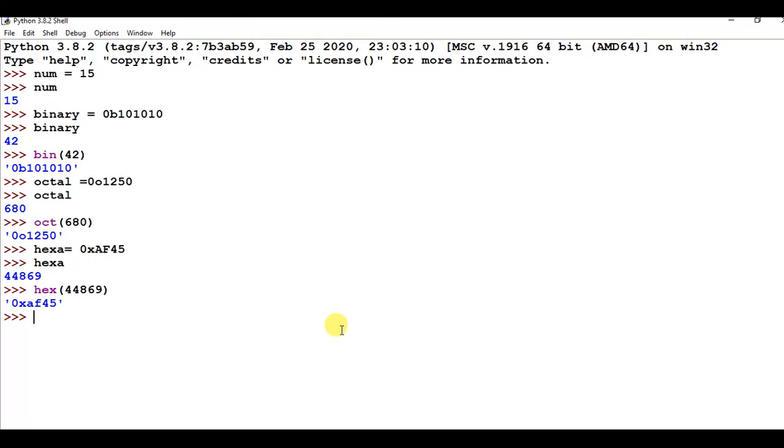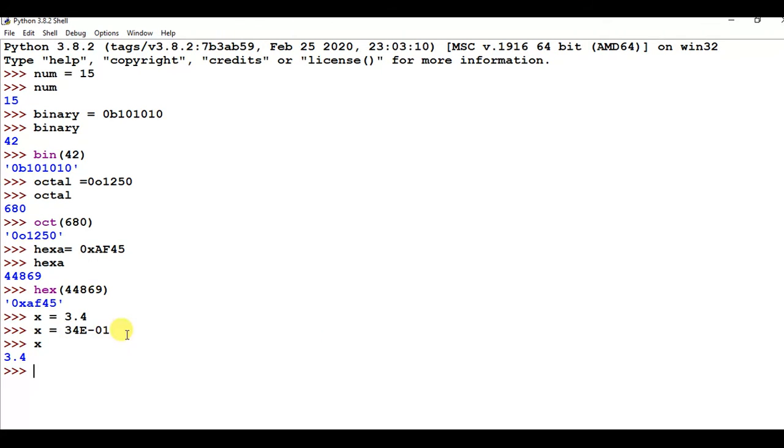For example, x equals 3.4, so that is a decimal floating point value, and this can also be expressed in exponent form, such as 0.34e1 or 3.4e0, or 34e-1.